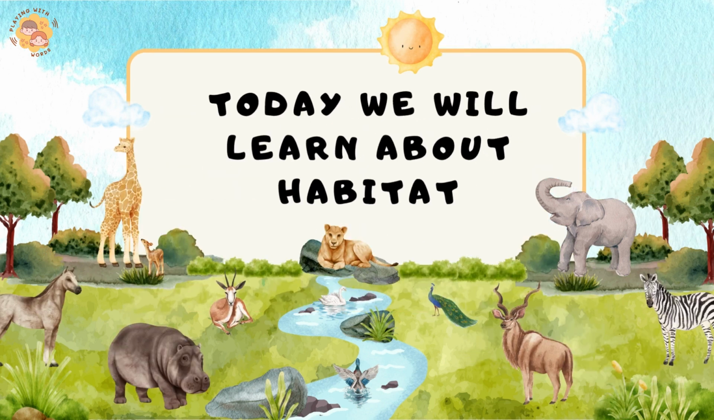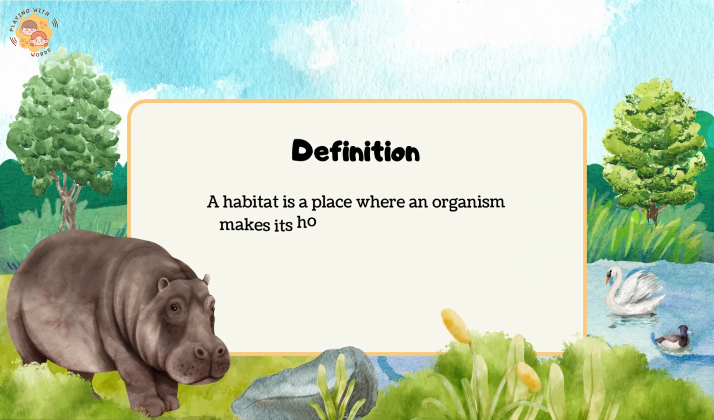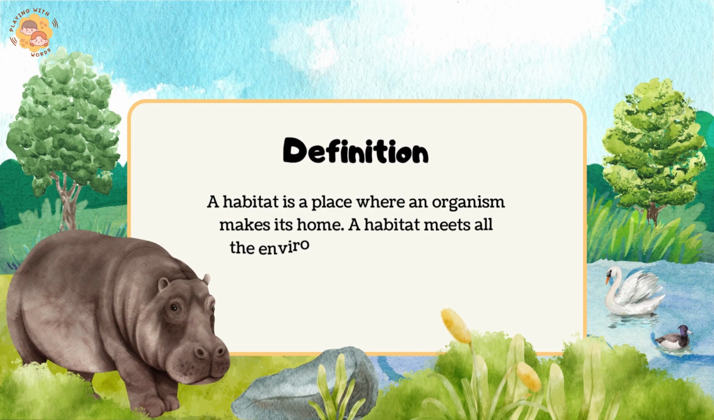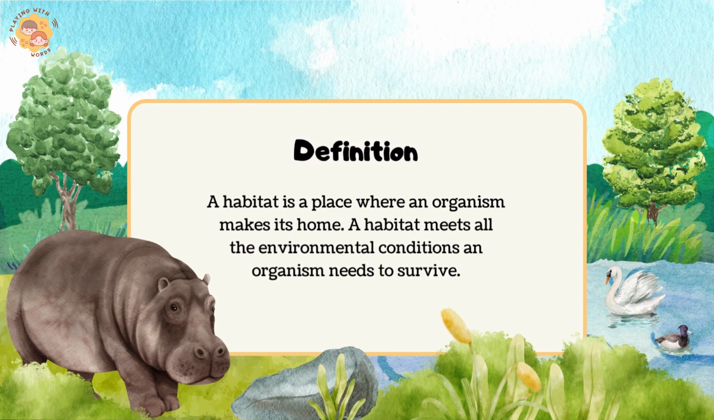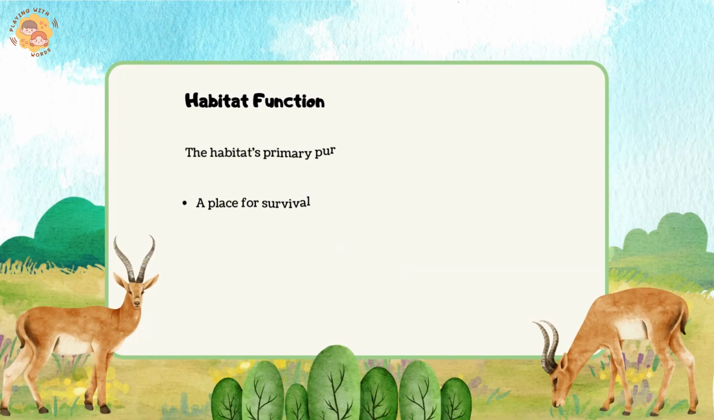Today we will learn about habitat. Definition. A habitat is a place where an organism makes its home. A habitat meets all the environmental conditions an organism needs to survive.